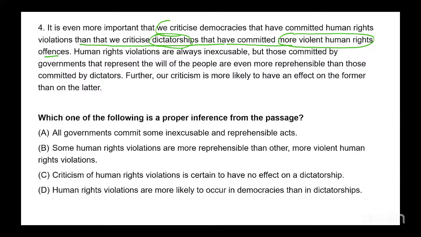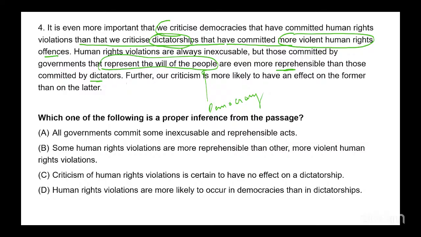Human rights violations are always inexcusable, but those committed by governments that represent the will of the people, which is democracy, are even more reprehensible. Reprehensible would mean we should criticize them more, right? They should be criticized more, are even more reprehensible than those committed by dictators.